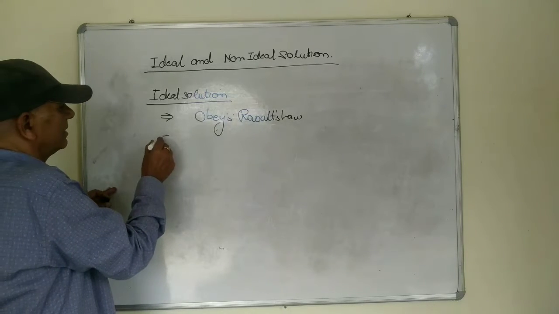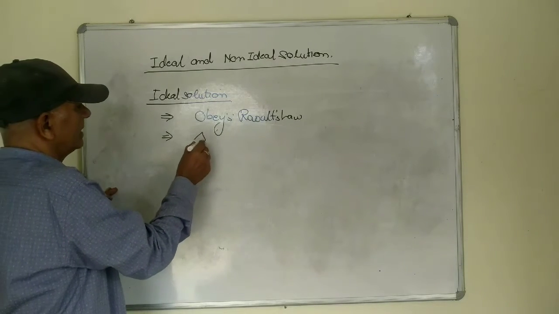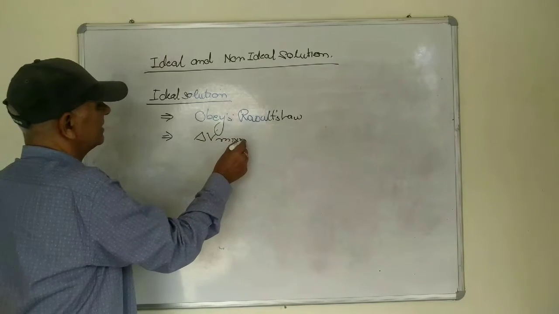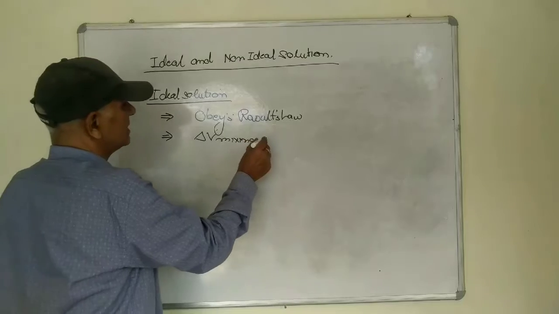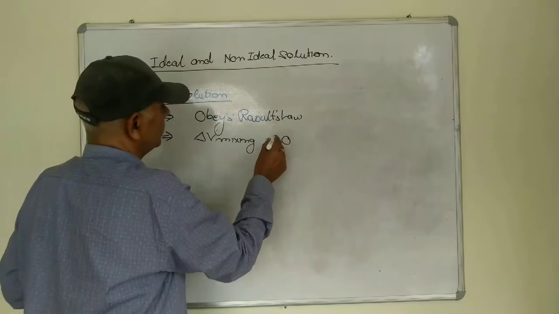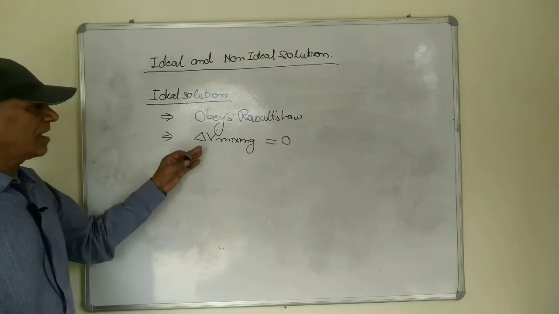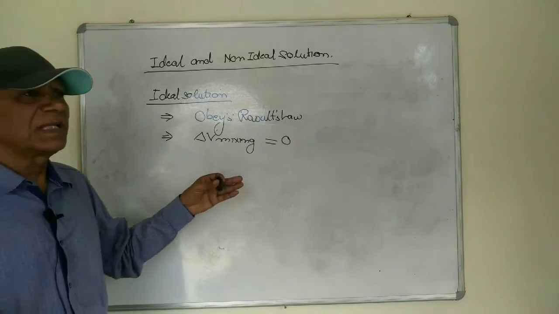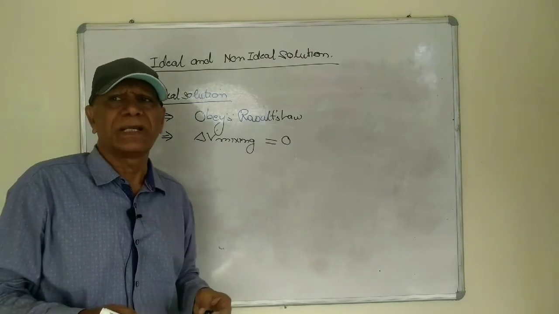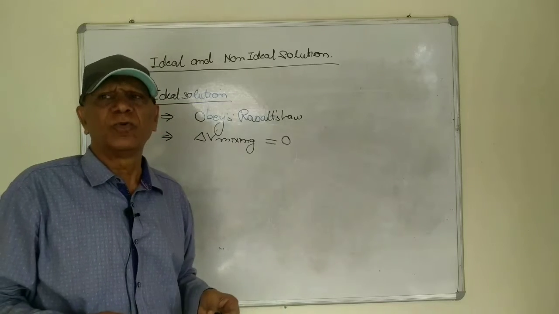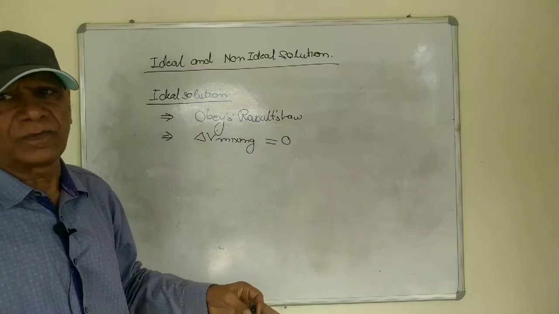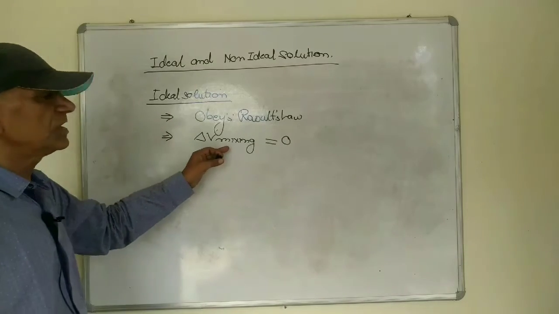Further, the solution where the delta V mixing is equal to 0. Delta V mixing equal to 0 means after mixing the two components in equal volumes, there should not be any change in the volume.